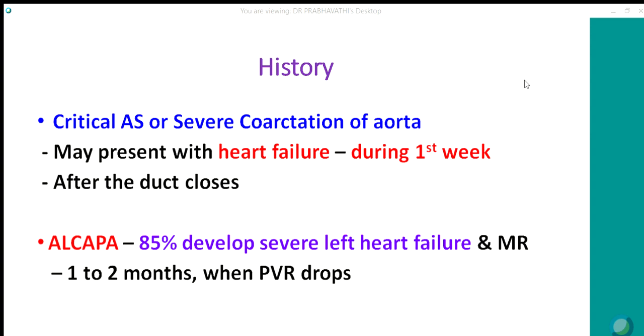ALCAPA, that is anomalous left coronary artery arising from the pulmonary artery, again develops heart failure after the pulmonary vascular resistance drops at 1 to 2 months. They develop severe left-sided heart failure because there is decreased blood flow in the left coronary artery. The blood flows from the right coronary artery through the collaterals into the left coronary artery and reaches the pulmonary artery. So there is severe ischemia in the left coronary artery territory. So they develop severe LV dysfunction, MR, and develop left-sided heart failure.